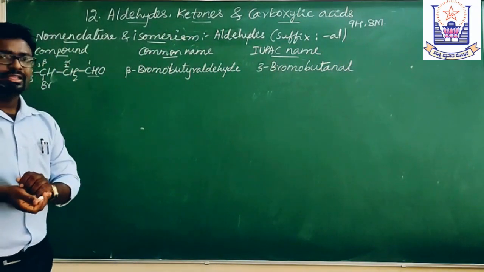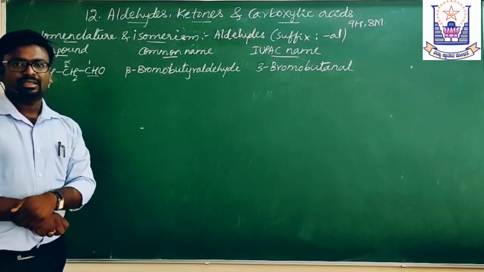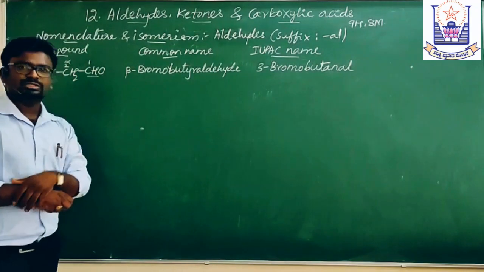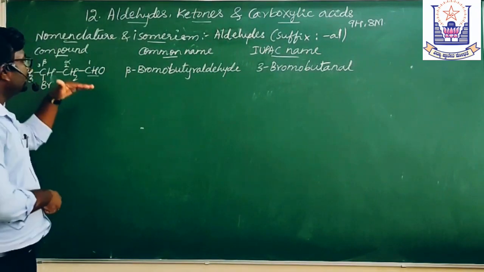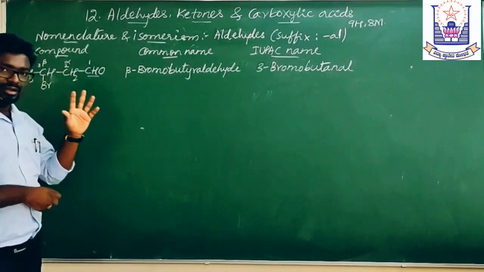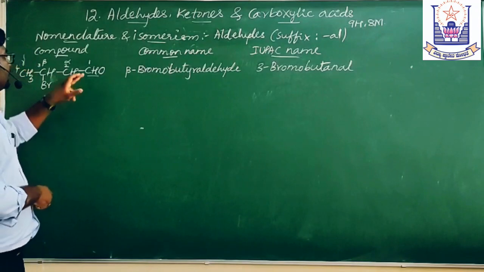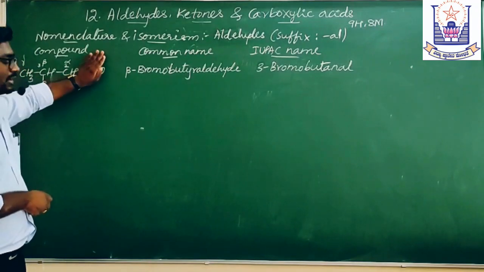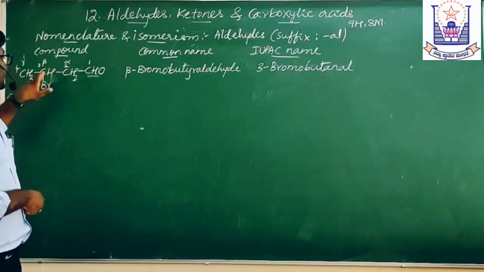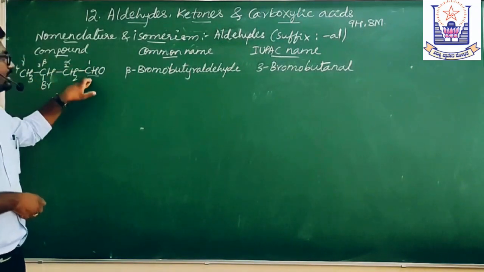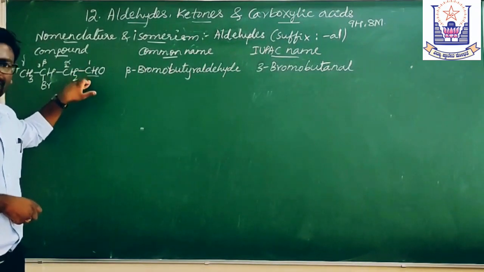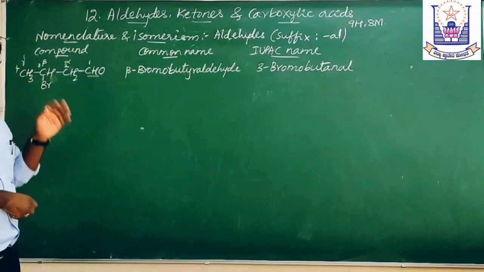Like this, we have to give the common name and the IUPAC name. You should have clarity on how we are choosing alpha, beta, gamma, and how we are giving numbers 1, 2, 3, 4. I will repeat it. While writing alpha, beta, the carbon containing the functional group must be at the alpha position, then beta, gamma. And here the carbon is present in the functional group. You have to count that carbon as 1, 2, 3, 4. Like this we give numbers.